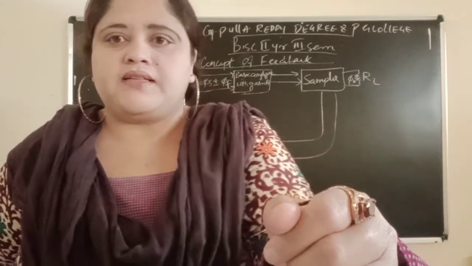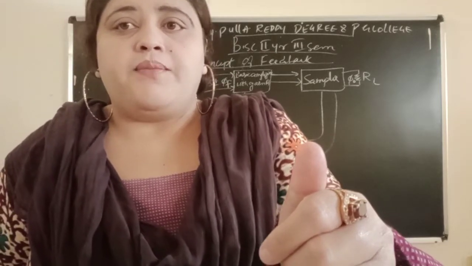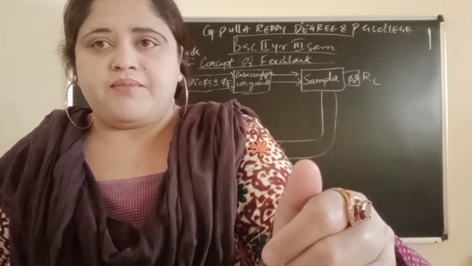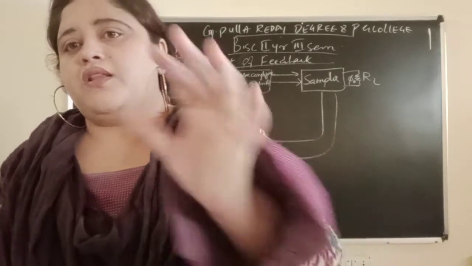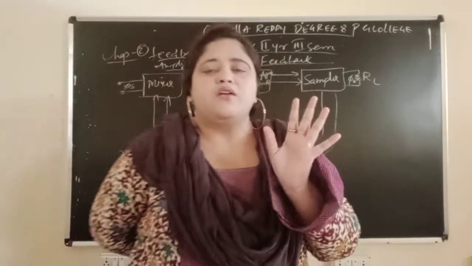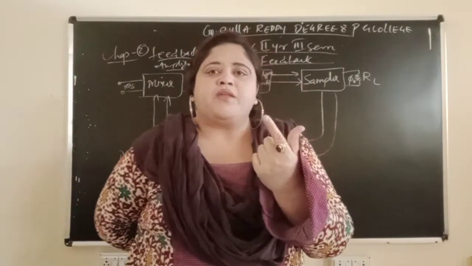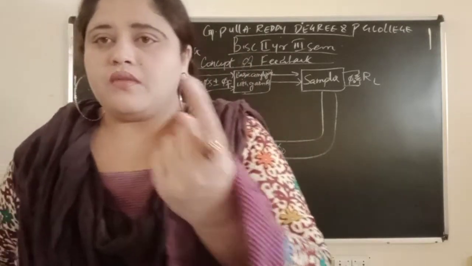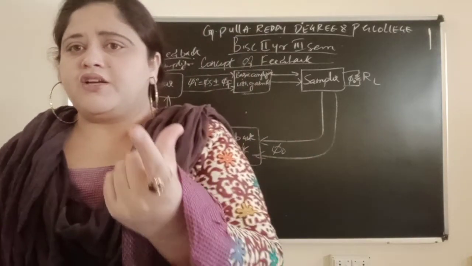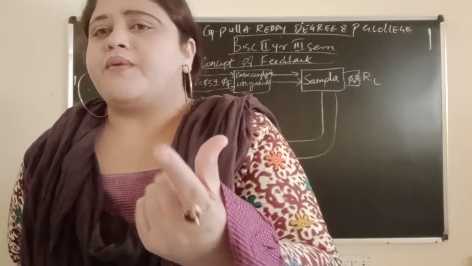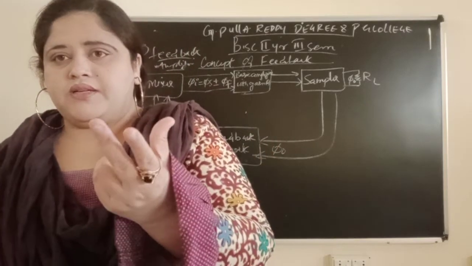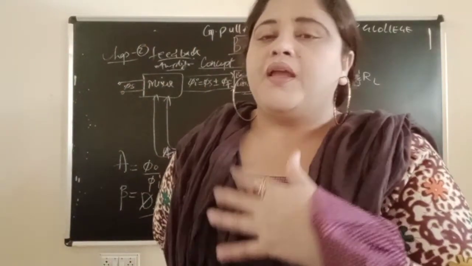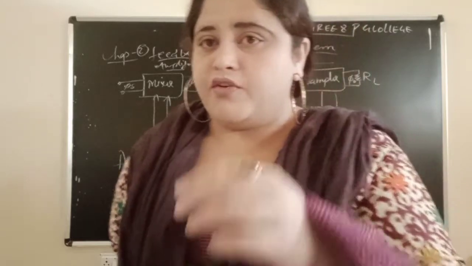Whenever in the exam they ask you to write about the RC coupled amplifier, you have to write everything given in the notes: the introduction, circuit description, circuit operation, then frequency response, if it is a long answer.